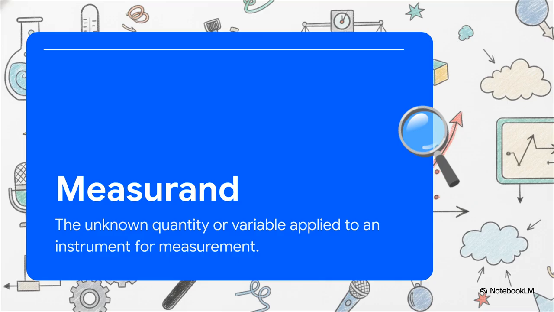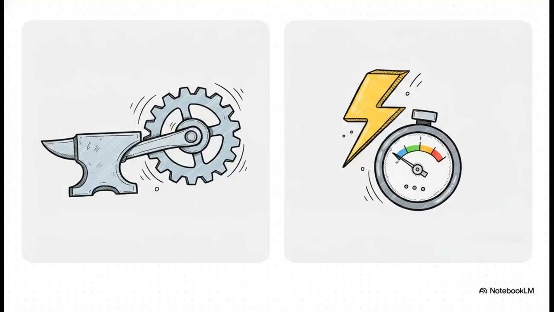But before we even start looking at the instruments themselves, we have to know what we're actually looking for, right? Enter the measurand. This is the core term you've absolutely got to know today. The measurand is simply the unknown quantity or variable that we're applying to our instrument. So it could be temperature, pressure, flow rate, voltage, you name it. The entire job of any measuring system is to capture the true value of this measurand as faithfully as humanly possible. So how do we actually capture it?